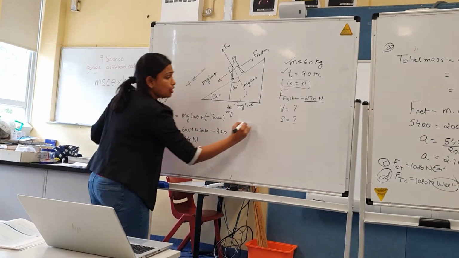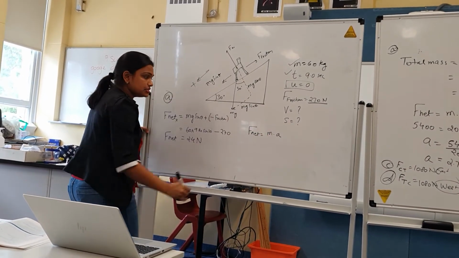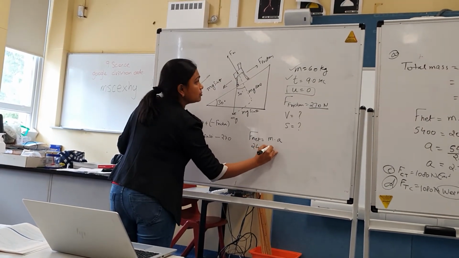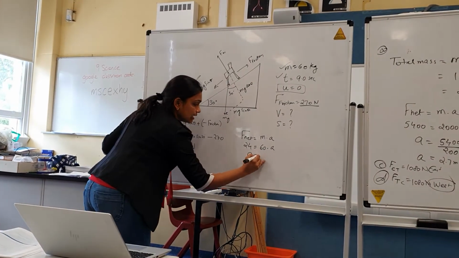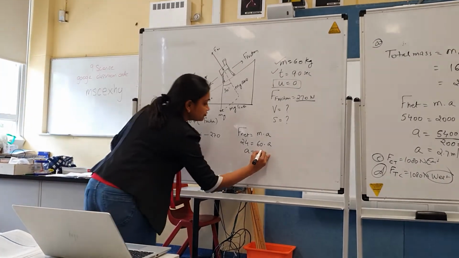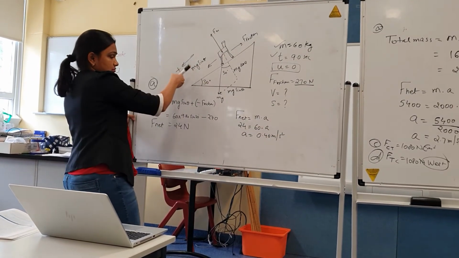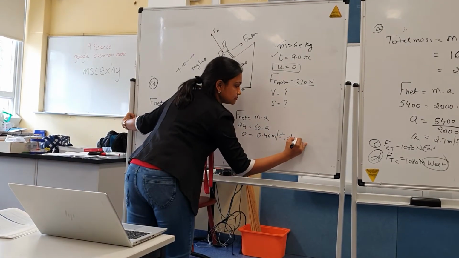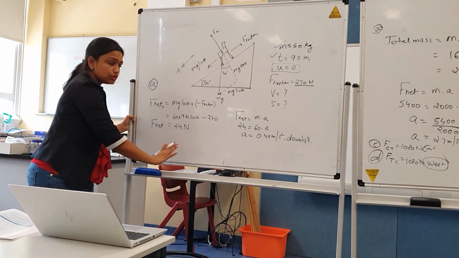Using second law of motion, F net equals mass times acceleration. F net is 24, mass is 60 times A. We don't know A yet. A will come out to be 0.40 meter per second square downhill. Alright, so far so good.